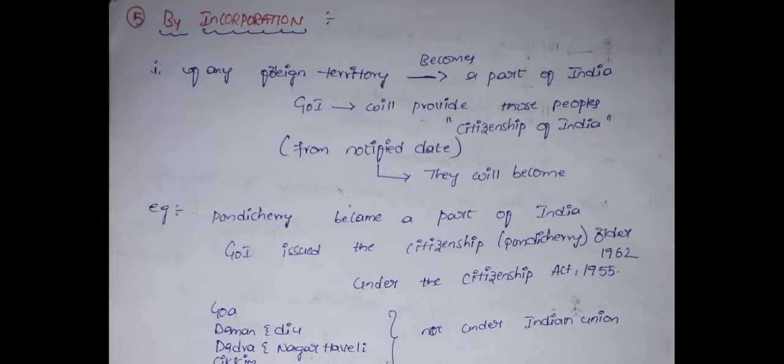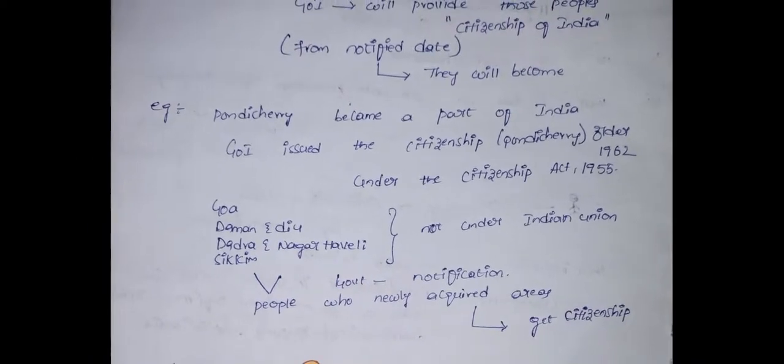When Pondicherry became an Indian part, the government of India issued the Citizenship Order 1962, especially for Pondicherry under the Citizenship Act 1955. From that date, the persons in Pondicherry got Indian citizenship. Other examples are Goa, Daman and Diu, Dadra and Nagar Haveli, and Sikkim, which also got Indian citizenship under the incorporation of territory process.